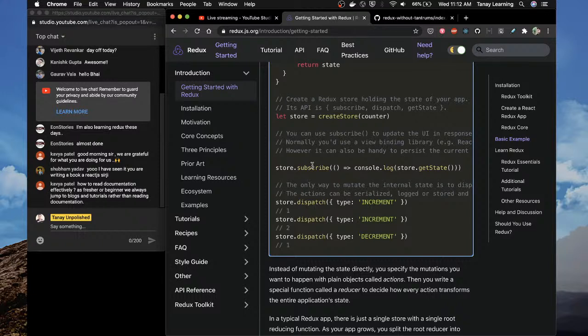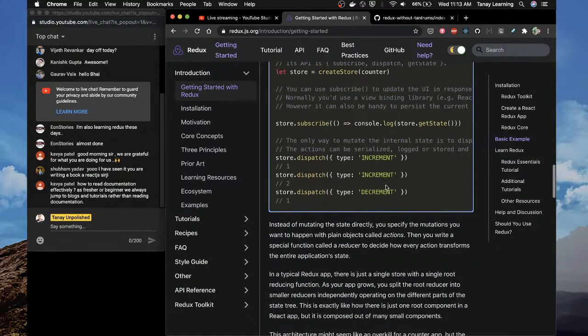Okay, so the basic idea: how to read documentation effectively. As a fresher or a beginner, we always jump to blogs and tutorials. My idea is that always go with documentation, because the person who is writing the doc knows how you should approach this entire learning. If it's not clear in the first go, maybe try once or twice again.